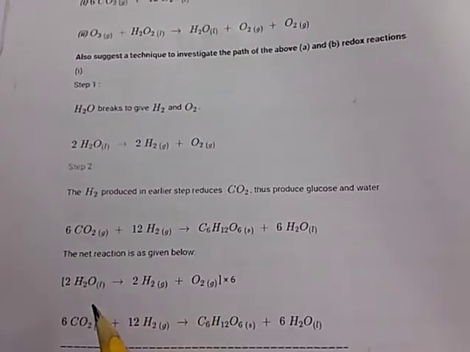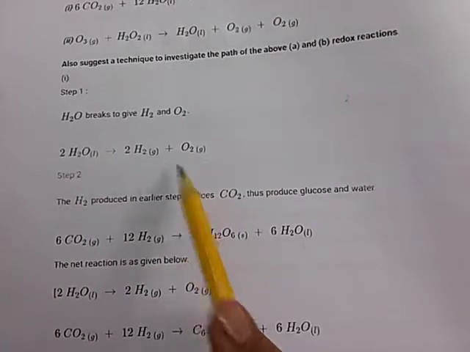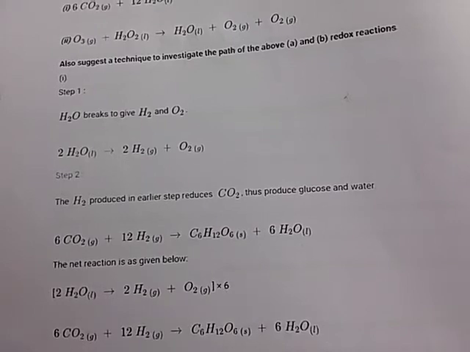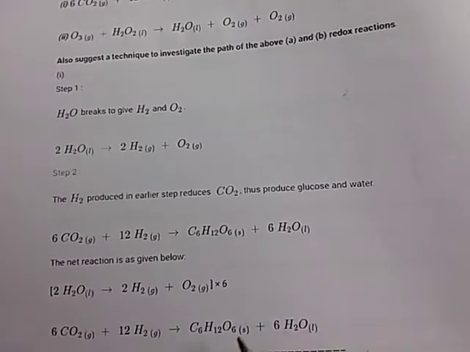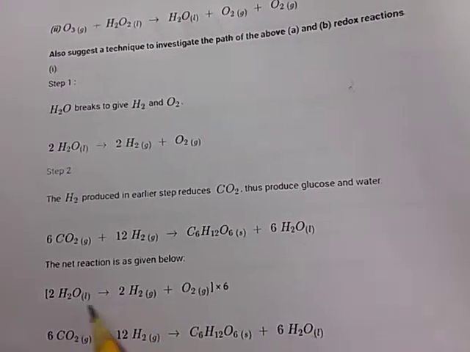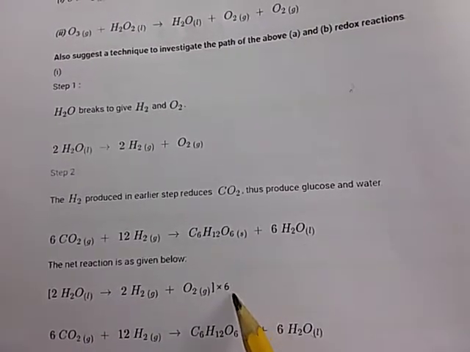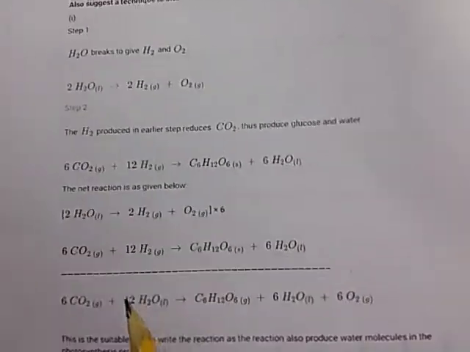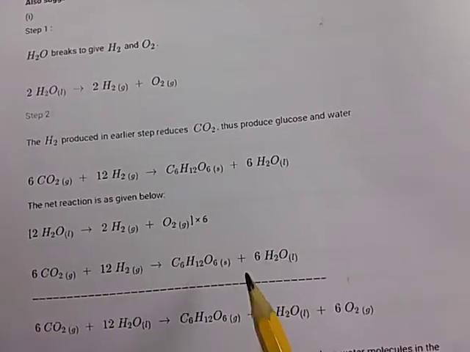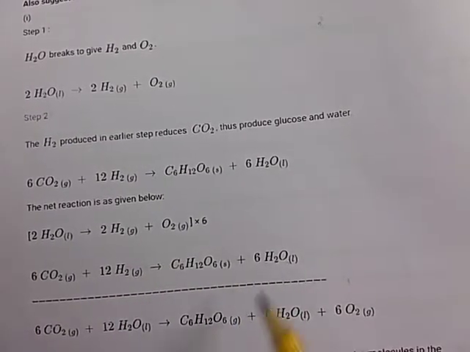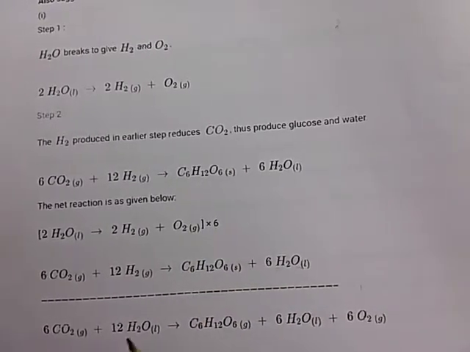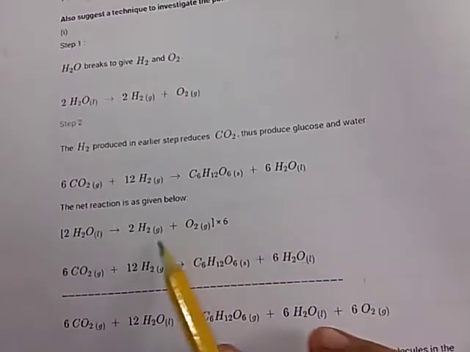So the net reaction: 2H2O converts into 2H2 plus O2, and second, 6CO2 plus 12H2 converts into glucose and 6H2O. Multiplying the first reaction by 6, we get 6CO2 plus 12H2O converting into C6H12O6, 6H2O plus 6O2, combining the water molecules.